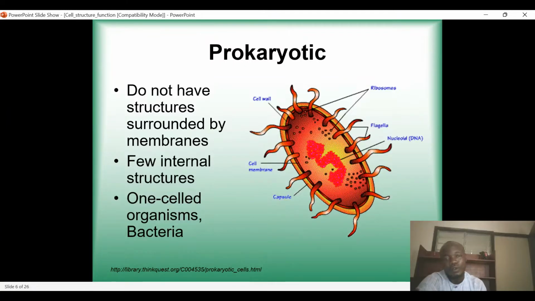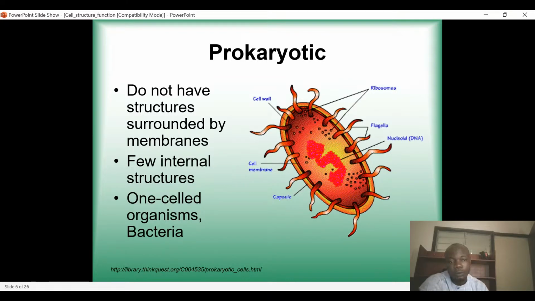In a simple way, when we say prokaryotic cells, it means those cells that do not have membrane-bound organelles, meaning they don't have a nucleus, they don't have mitochondria, and they don't have a Golgi body, because all these organelles are what we call membrane-bound organelles. So prokaryotic cells do not have mitochondria and membrane-bound organelles.